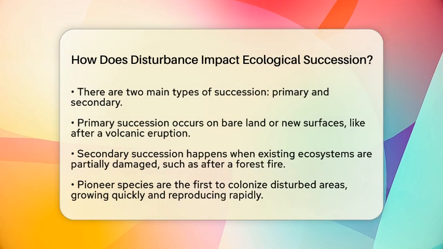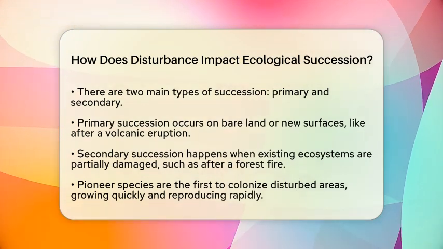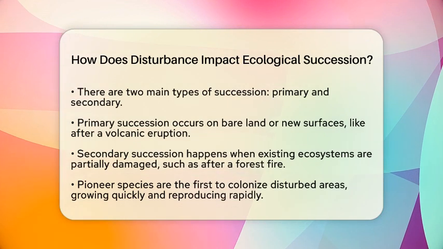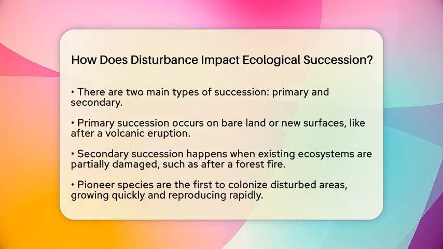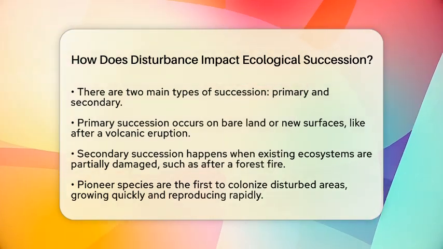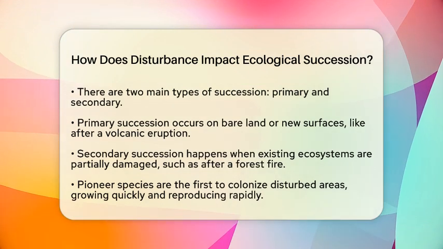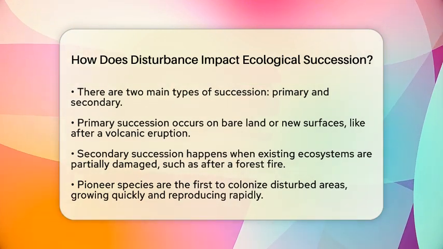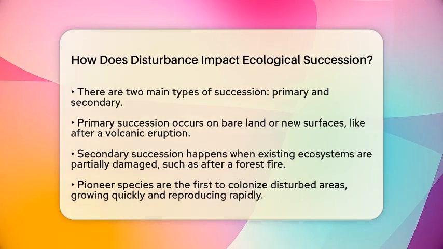Disturbances create opportunities for pioneer species. These are the first plants and organisms to colonize disturbed areas. They tend to grow quickly, reproduce rapidly, and can handle tough conditions like high sunlight and poor soil. However, these pioneer species usually have short lifespans. As time goes on, they are replaced by longer-lived species that can thrive in the changing environment.